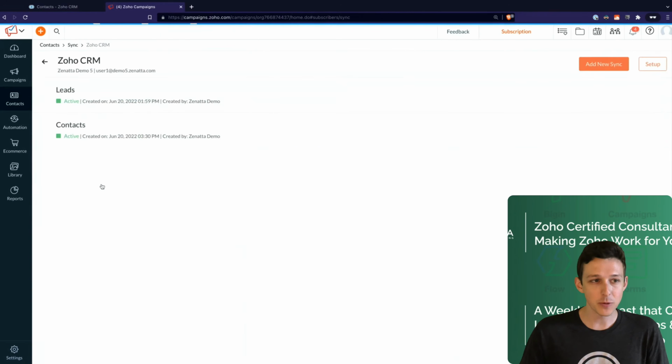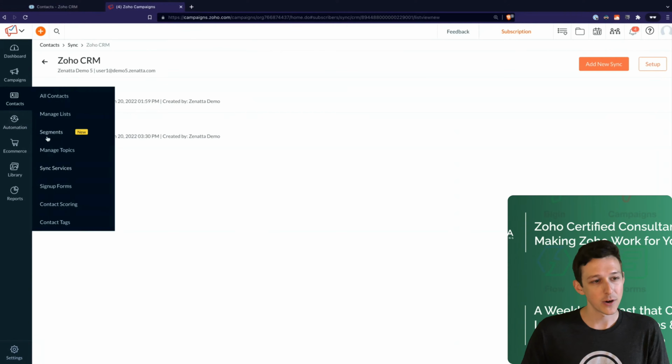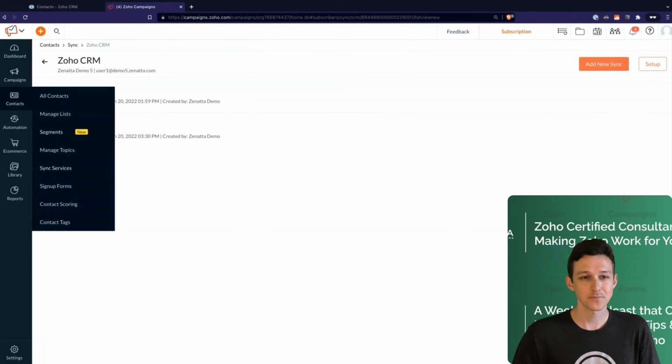But really for most people, all you're going to have to do is set up the leads, set up your contacts, and then you are off to the races. The next steps here that we'll jump into in a moment involve how we actually get them into segments, basically grouping them based on their field data, and then how we can use segments to drop them into a particular topic.